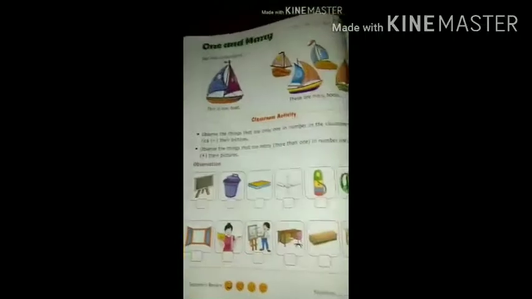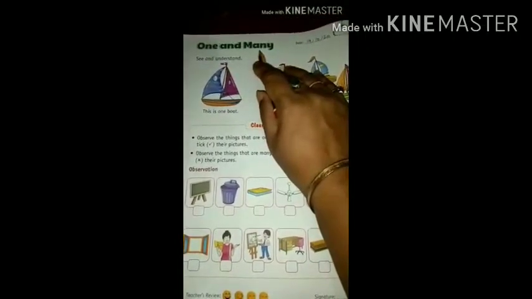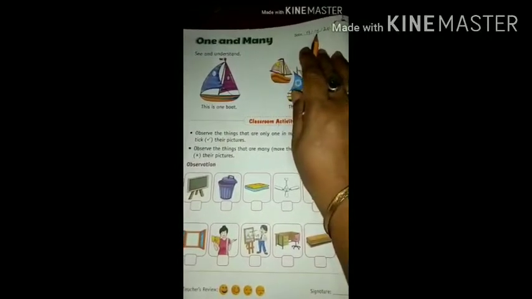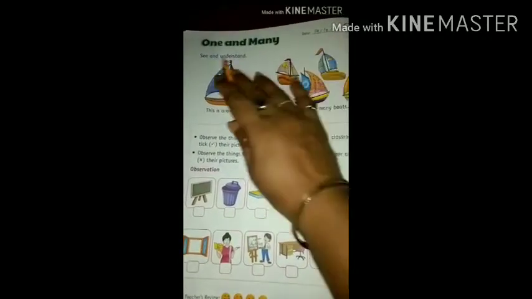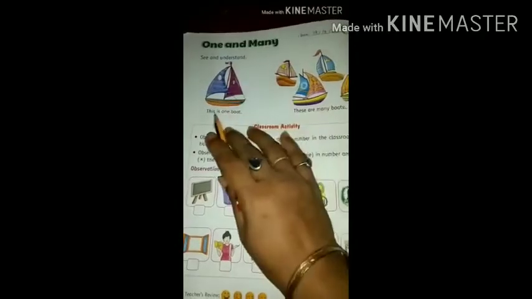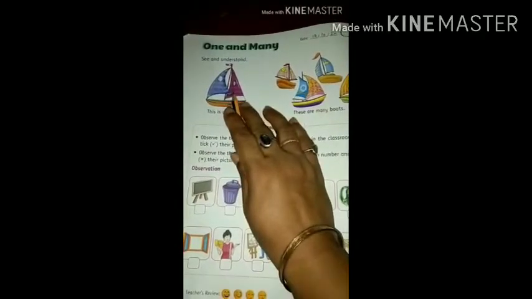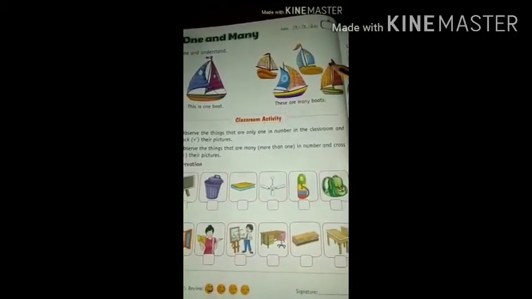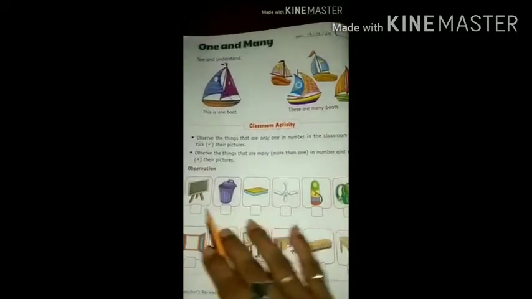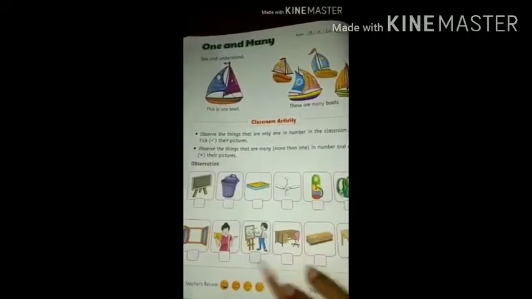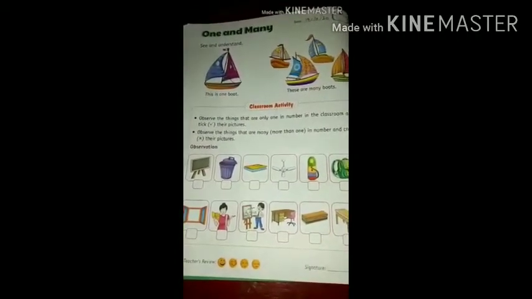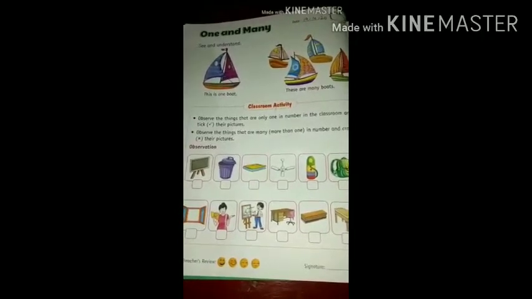See, in the same book on page number 32, one and many. So before starting this lesson, we will write the date. It is 19th October 20, right? See and understand. This is one boat and these are many boats, right? Now see, we have few pictures over here. These are the things which we can see in our classroom.